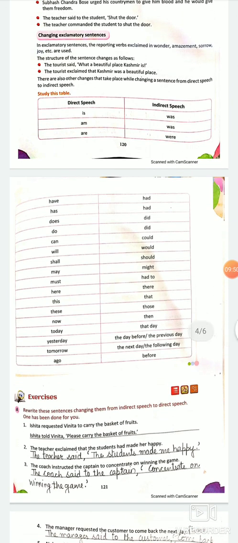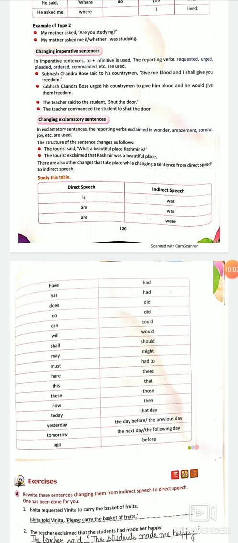Same with exclamatory sentences, we can be a little creative. Tense rule will remain same. The tourist said, "What a beautiful place Kashmir is." The tourist exclaimed with wonder. Or we can write only, like in the book it is written, the tourist exclaimed that Kashmir was a beautiful place.